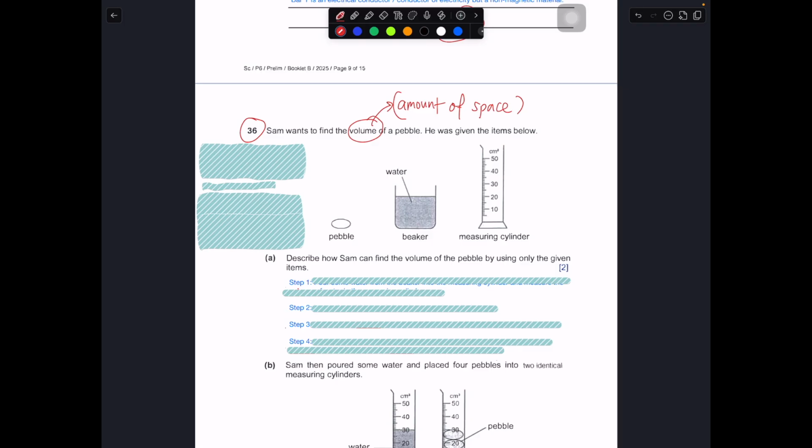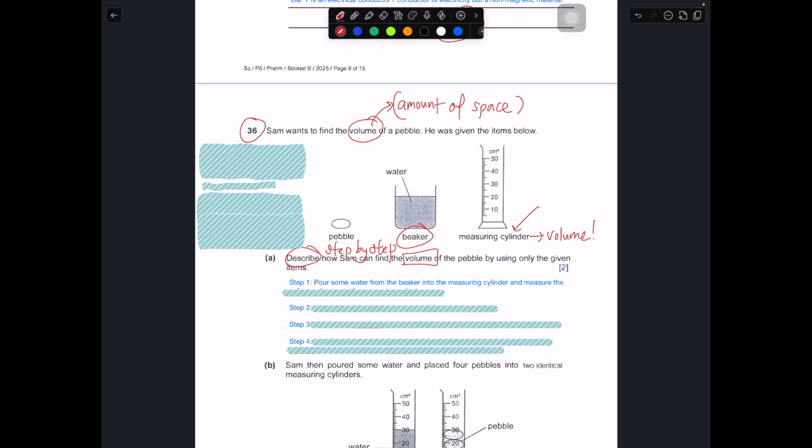Describe means step by step what you should do to find out the volume of the pebbles by only using the given items. So in this case, you should use all the items. You have the beaker, you have the measuring cylinder. A measuring cylinder is a very precise and accurate apparatus to measure volume. So step 1, what should you do?